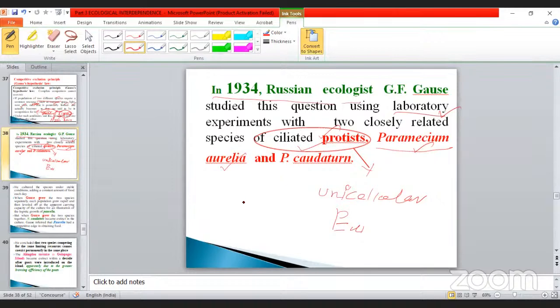Why? The paramecium structure looks like this, isn't it, my dear? Is this correct or not? This is the correct one. Look at that paramecium. Inside there is a nucleus and all the membrane-bound organelles. That's why it comes under the unicellular eukaryote. This is considered a eukaryote. That is very, very important.